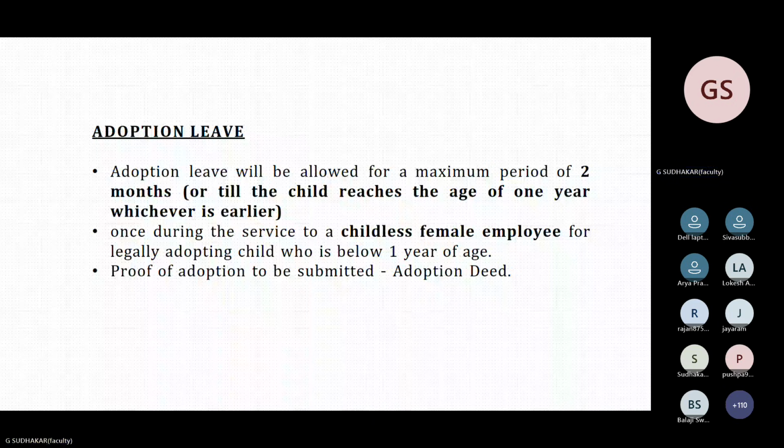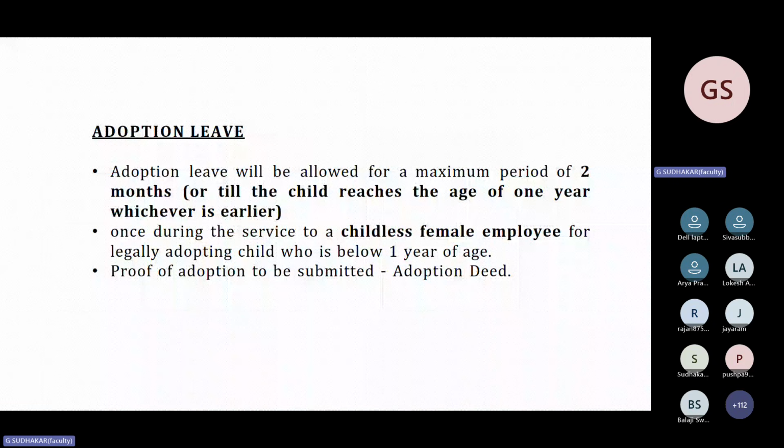The condition is a maximum period of 2 months, or till the child reaches the age of 1 year, whichever is earlier. Suppose you are adopting, it is only for a female employee, not for a male employee. A female employee adopted a girl child of 8 months old. Then she is eligible for 2 months. Maximum period is 2 months, or the child reaches the age of 1 year.